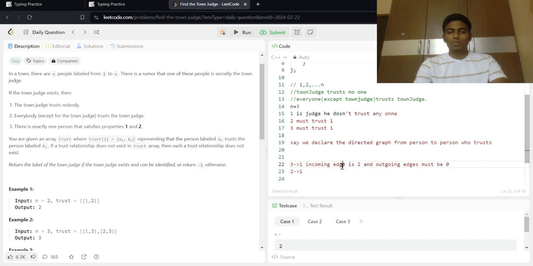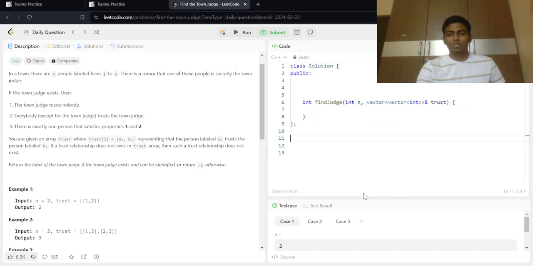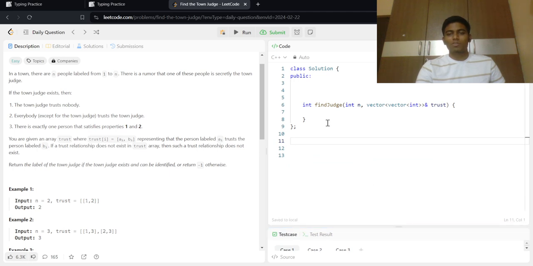So instead of taking two arrays for storing the incoming and outgoing edges, we can store in one array only. For an incoming edge we add to the count, and for an outgoing edge we decrement the count. At last, whenever the count equals n minus 1, that is the town judge and we return it. If it doesn't exist, we return minus 1.